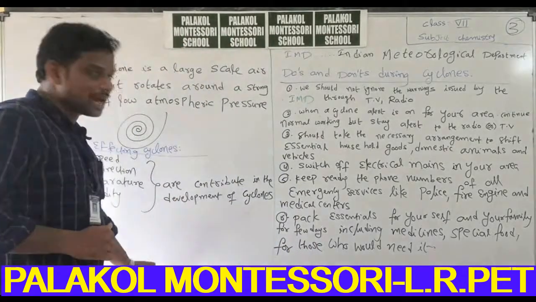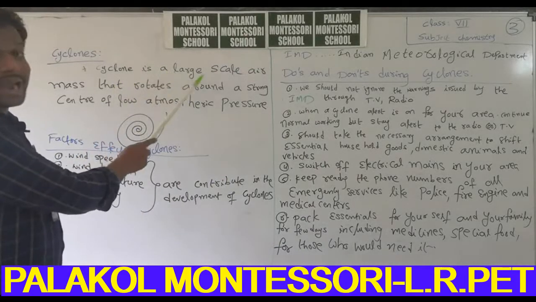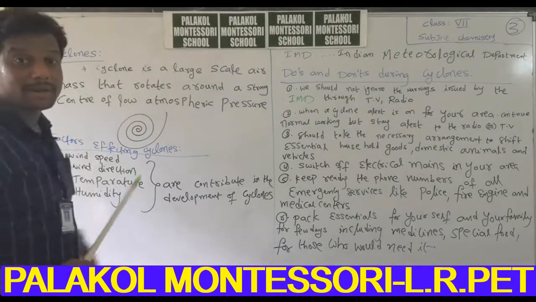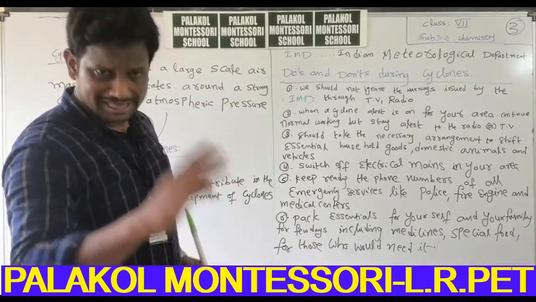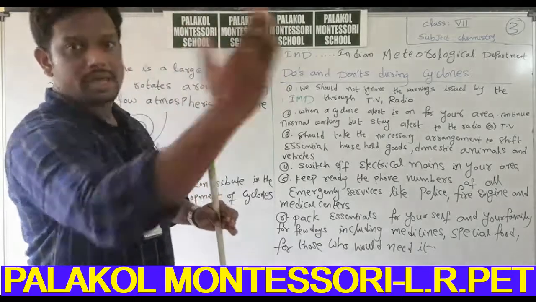Very important definition. A cyclone is a large scale air mass. That means a cyclone is nothing but a lot of air.